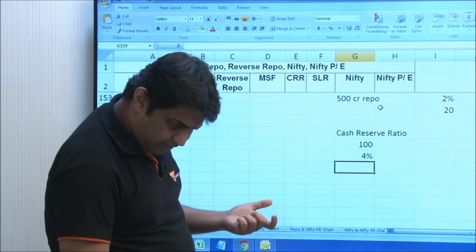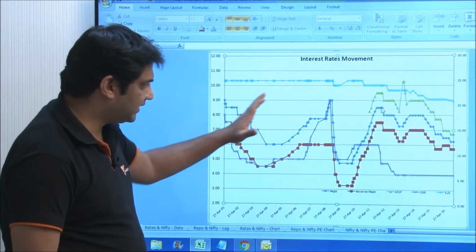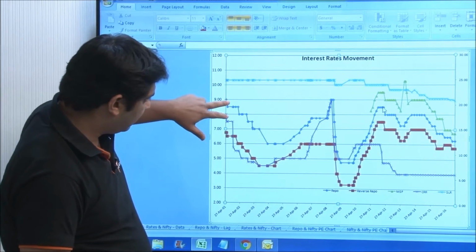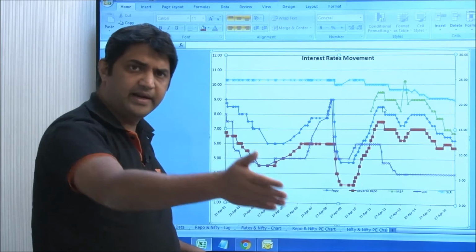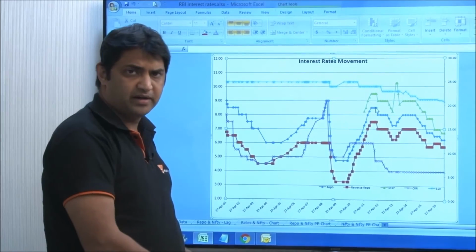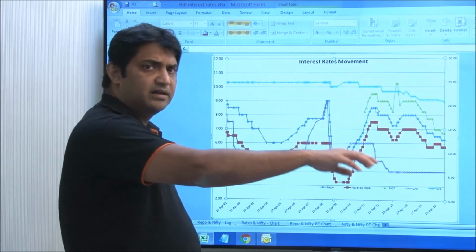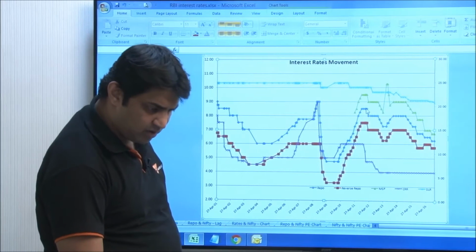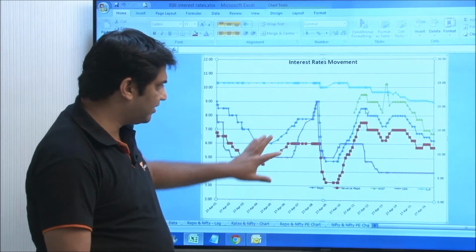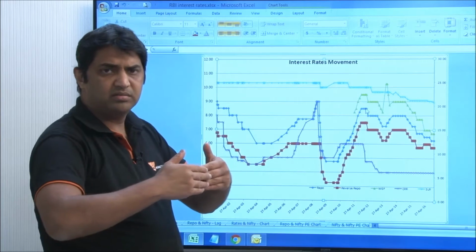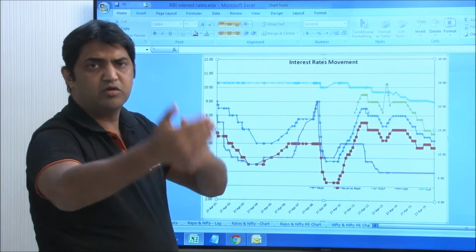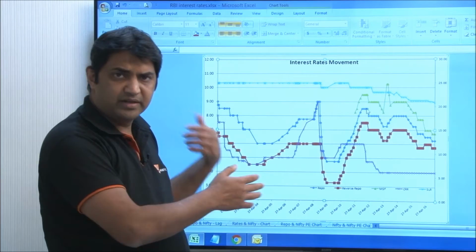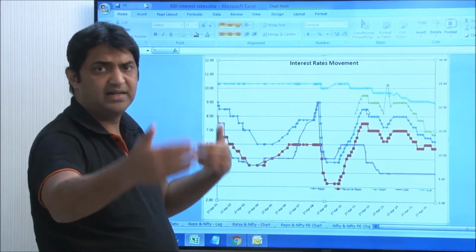So again, now if we see the charts, how the CRR has moved. CRR is this purple line. Now if we see, CRR is a direct instrument. It is known as a blunt instrument because the RBI just puts its hand in the pockets of the banks and just sucks out the liquidity. So repo and reverse repo are indirect, because when the repo is increased, then the banks won't go to RBI, the borrowers won't come to the bank, and therefore the economy will have an effect. So it's an indirect, slow type of an effect. It's a slightly lag effect.